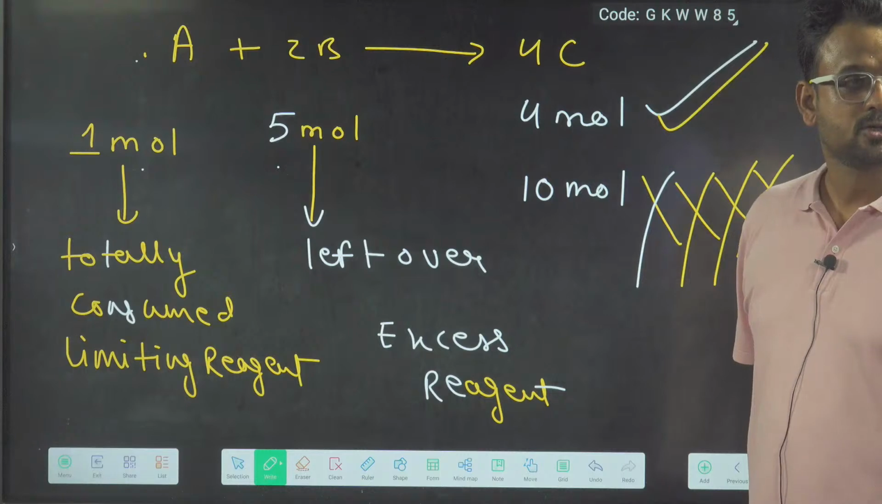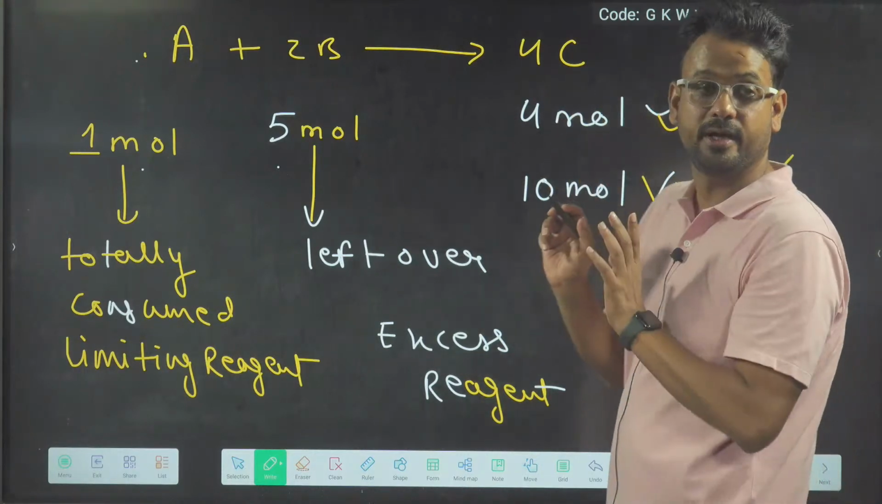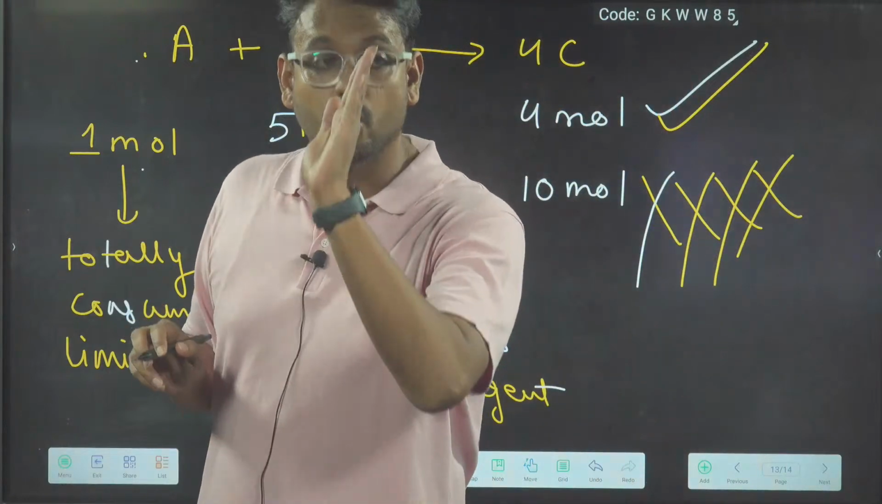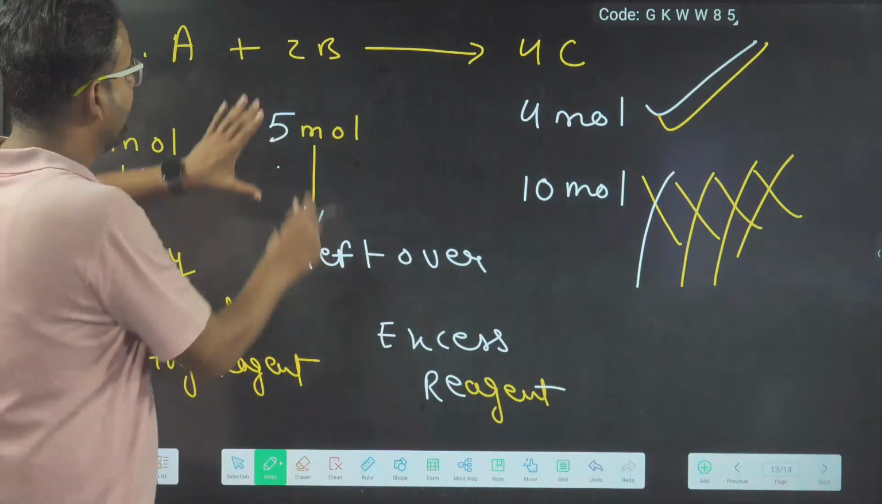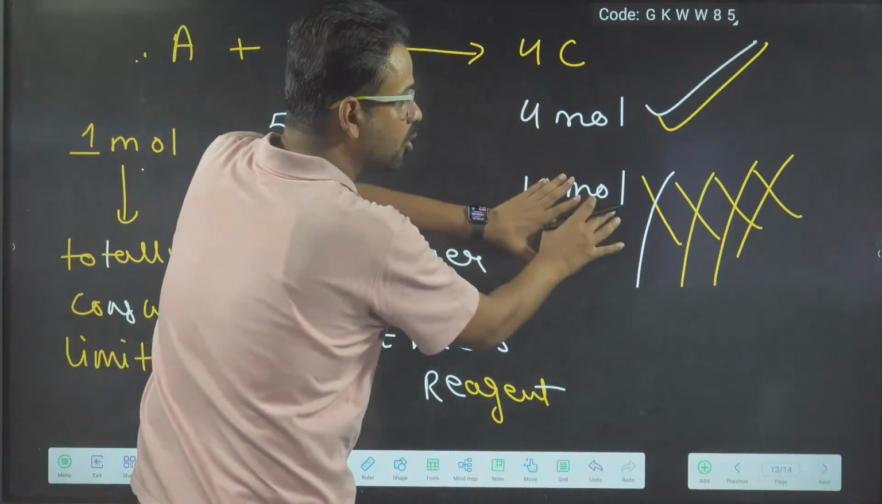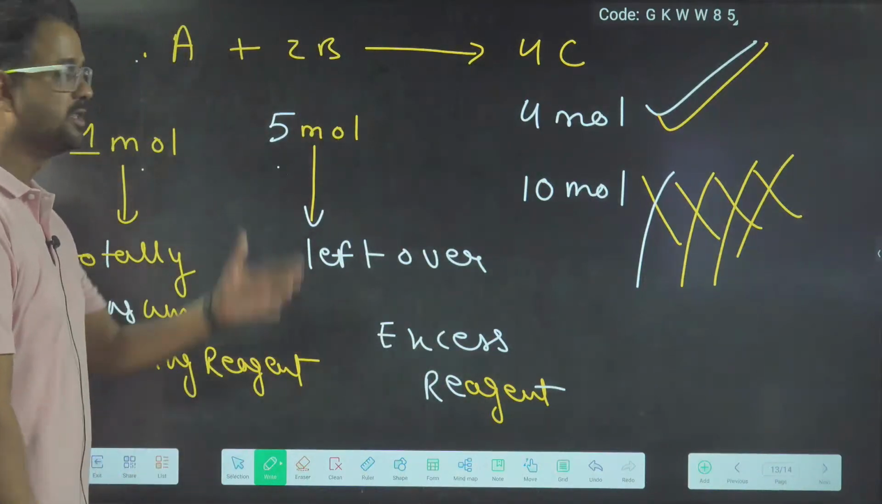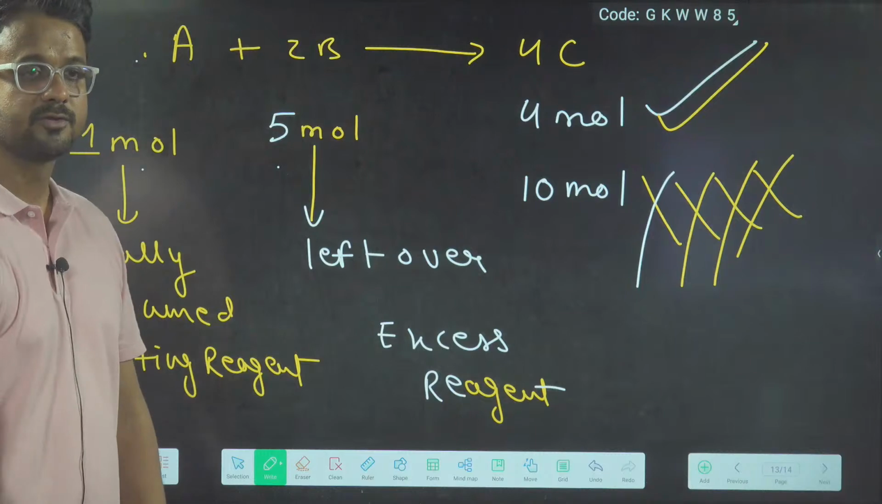So the moral of the story is that product should be calculated using moles of limiting reagent only. B is not totally consumed. 5 mole of B will give you 10 mole of C only when this 5 mole is totally consumed. Otherwise, you will not get 10 mole of C.